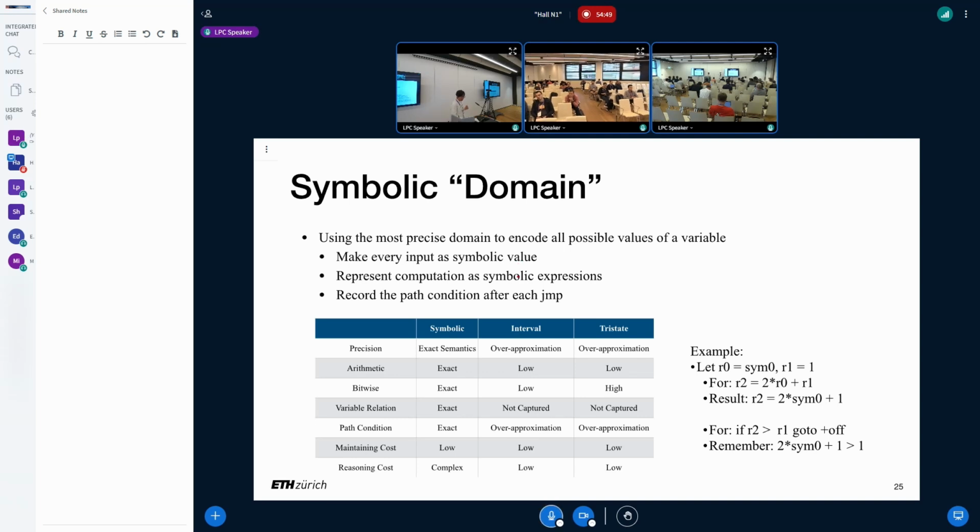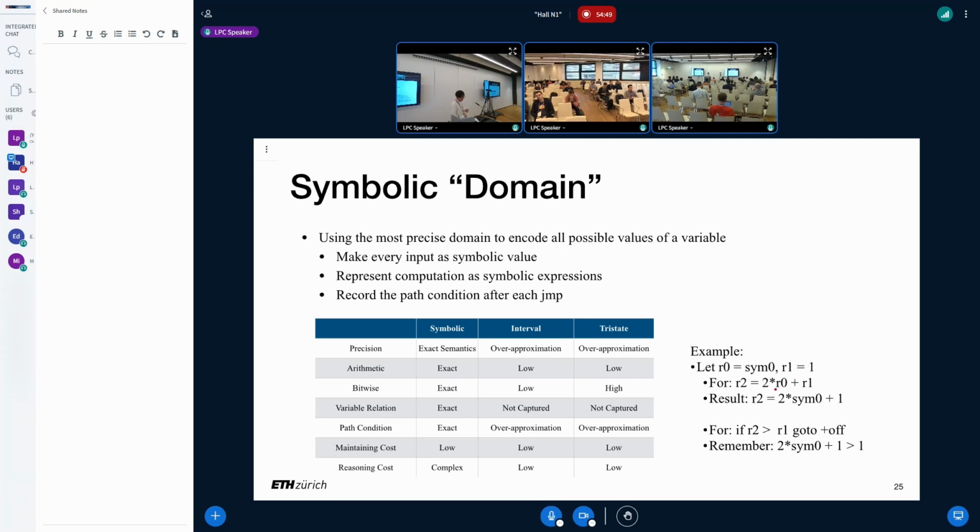And then, for each computation, we just represent the equivalent computation symbolically, and record each path condition for conditional jumps. For the example here, assume R0 is bound to a symbolic value. It could be an arbitrary 64-bit value, and R1 is 1.